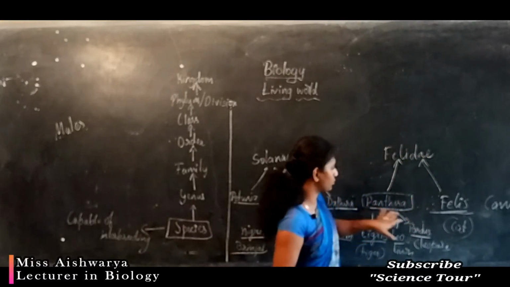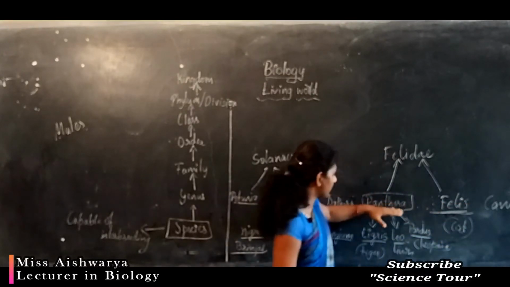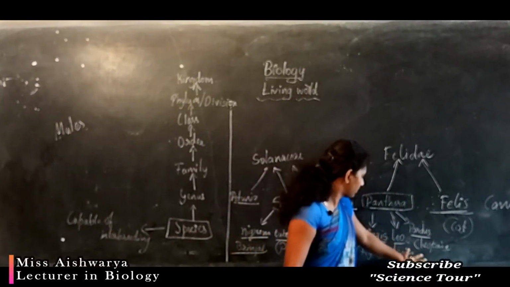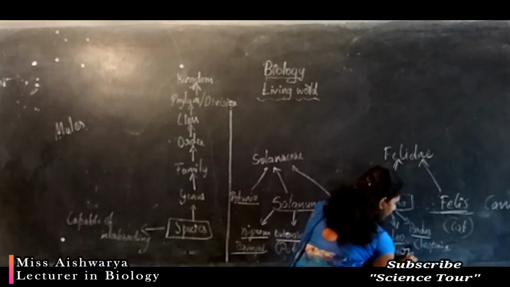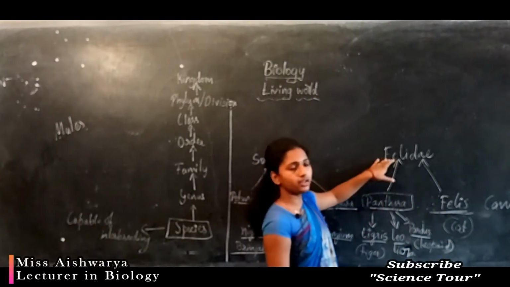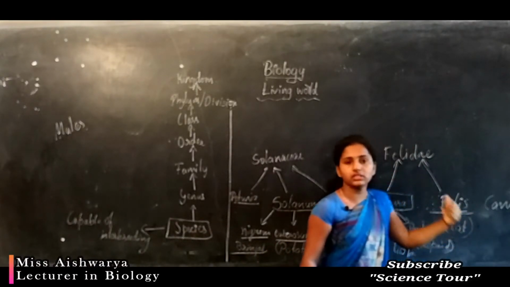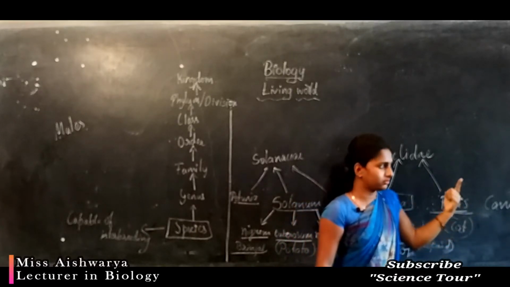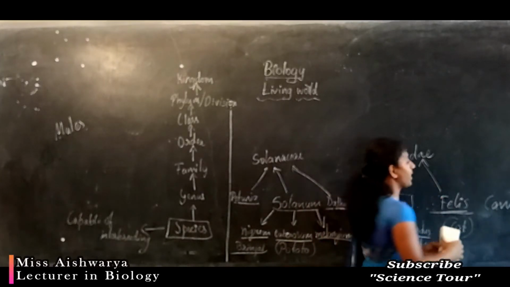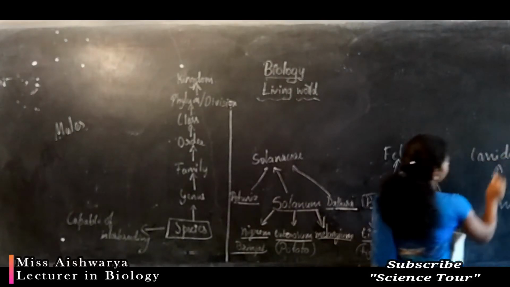These are two different genus, one includes the cat and the other includes the big cats like tiger, lion and leopard. These big cats come under the family Felidae, and Canis, that is dog, fox and wolf, come under the family Canidae.